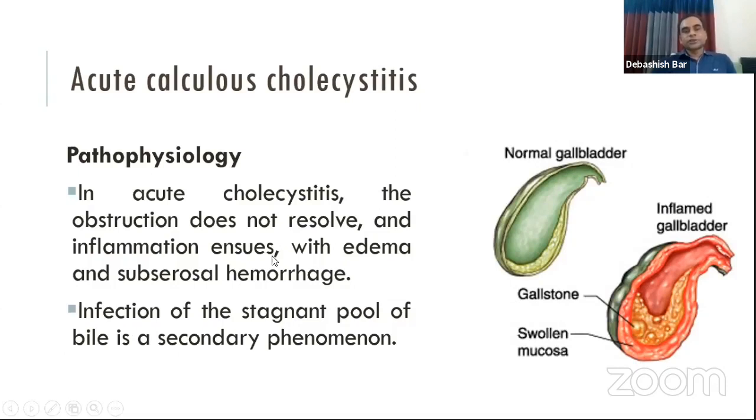Here in acute cholecystitis, if the obstruction does not resolve, the inflammation will continue, which will cause edema of the gallbladder wall and sometimes subserosal hemorrhage. And the obstructed bile within the gallbladder becomes infected by ascending infection from the biliary tree.